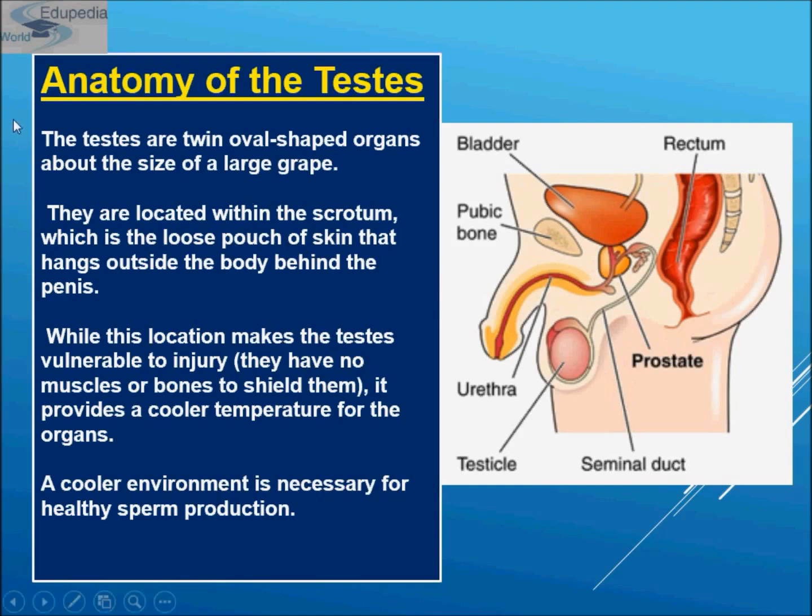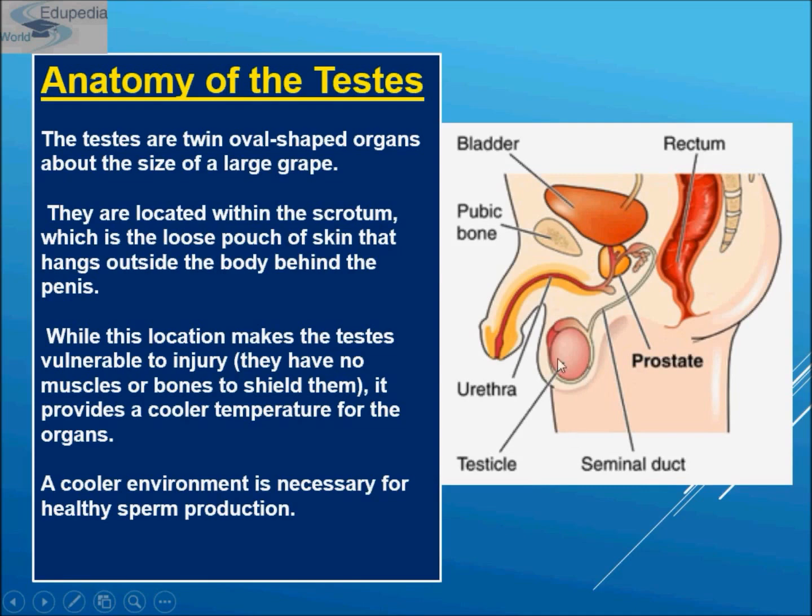So, if we talk about the anatomy, the testes are twin, oval-shaped organs about the same size as a large grape. They are located within the scrotum. As you can see, this is the scrotal sac, and these are the testicles located within the scrotum, which is a loose pouch of skin that hangs outside the body behind the penis.